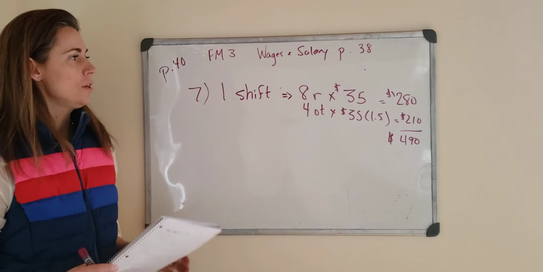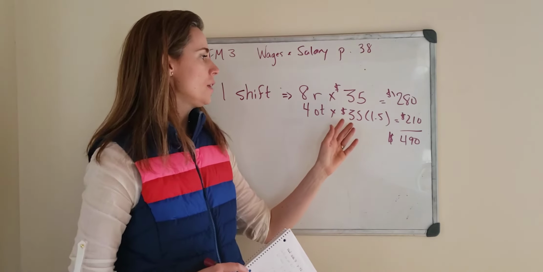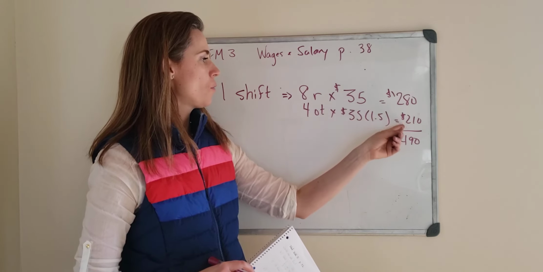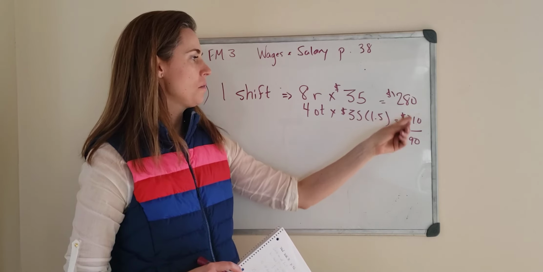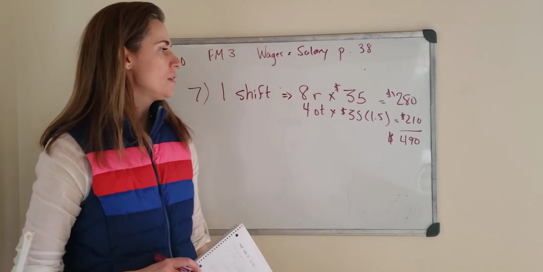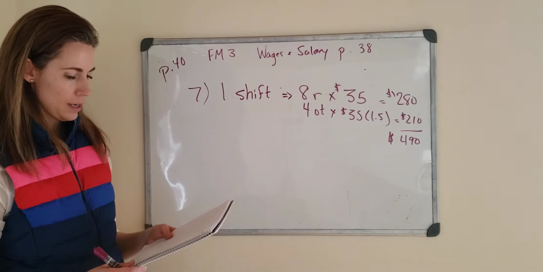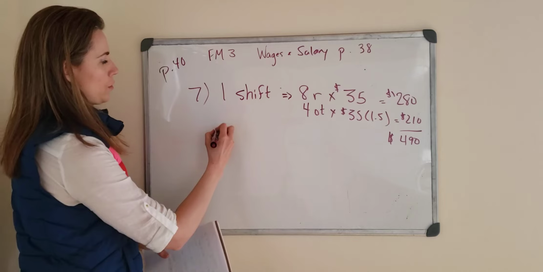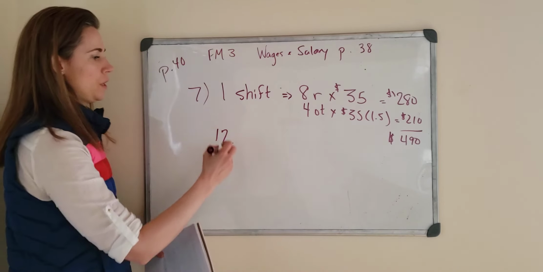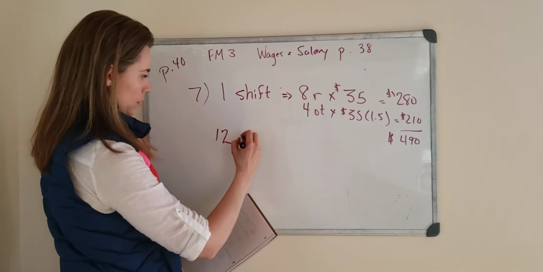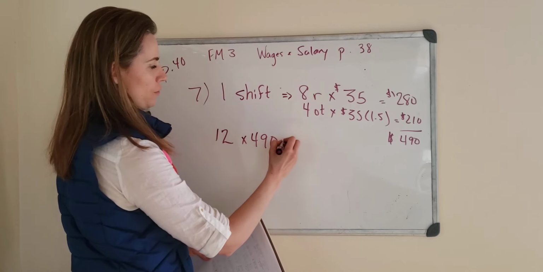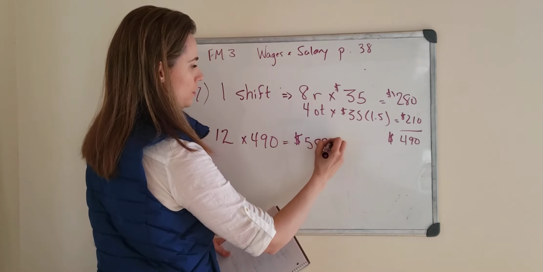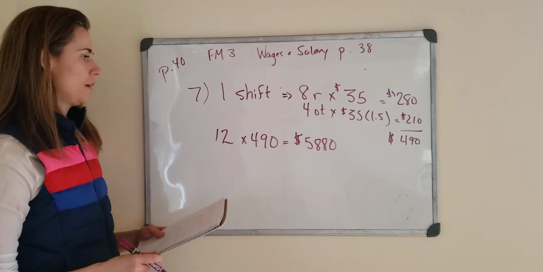If you look at this, it's kind of interesting. For 8 hours, getting this, for 4, getting this, you can see it's not that different. So that overtime really does add up. Now, they told us there were 12 shifts that month, so let's multiply those out. There were 12 shifts, and each shift works the same way. So we get $5,880. This is his gross pay, so no taxes taken off yet.